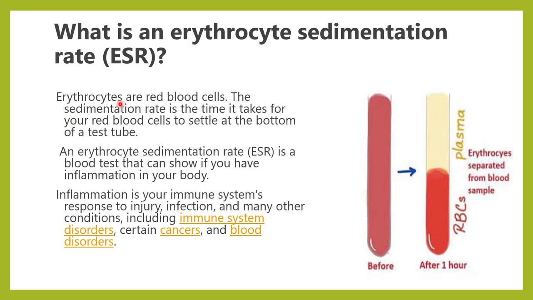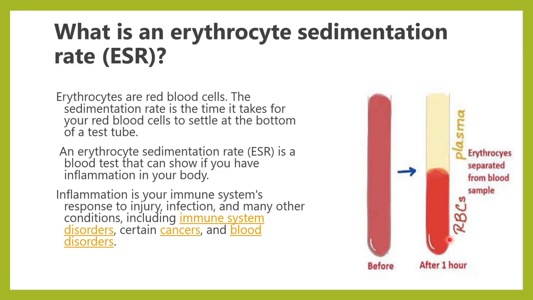Erythrocytes are your red blood cells, and the sedimentation rate or the settling rate is the time which it takes for your red blood cells to settle at the bottom of the tube. So this is the tube, this is the blood inside it. Here you can see after 1 hour the blood cells, the RBCs, have separated from the plasma, and these RBCs have settled down. So what time these RBCs will take to settle down, that is called as the erythrocyte sedimentation rate.